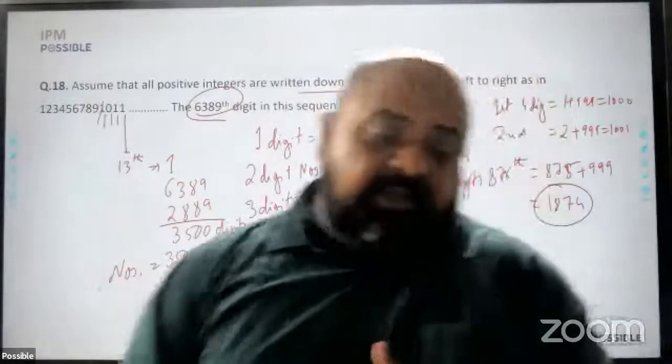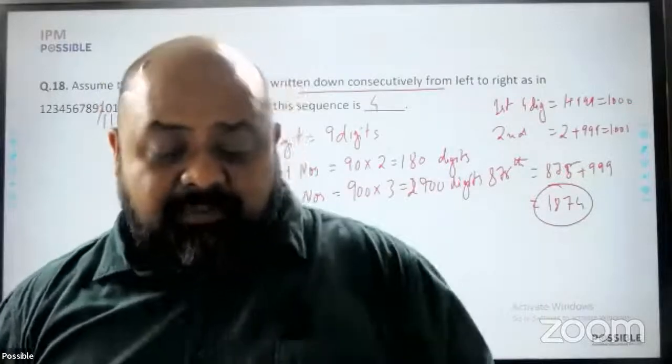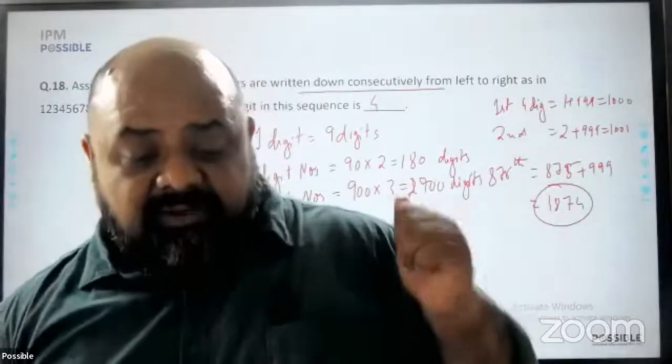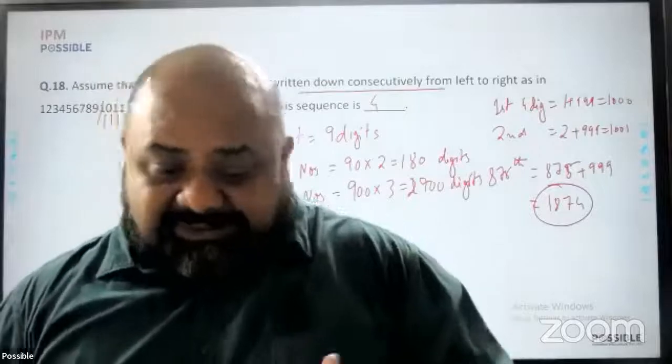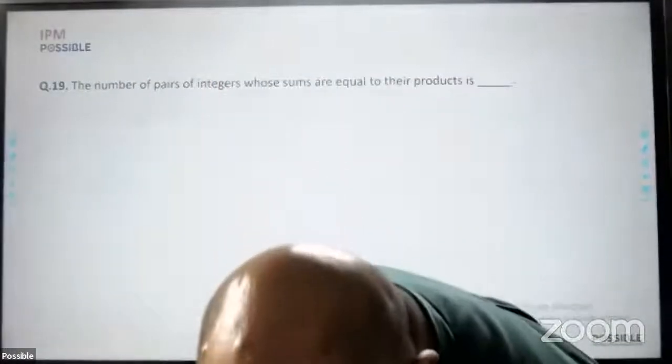Should this be done in exam? If you have done it prior to the exam, you might be able to repeat it. If you're trying to attempt it for the first time in the exam, a little bit of a problem, right?